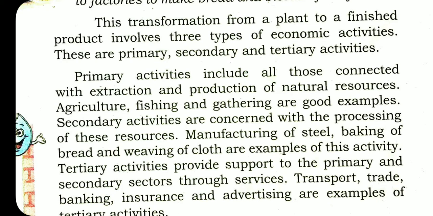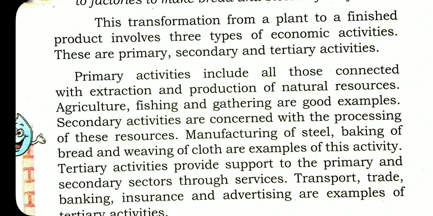When the shirt is fit to wear and goes to the market for sale, these are the tertiary activities, related to transport, banking, insurance, advertising, and all these things.